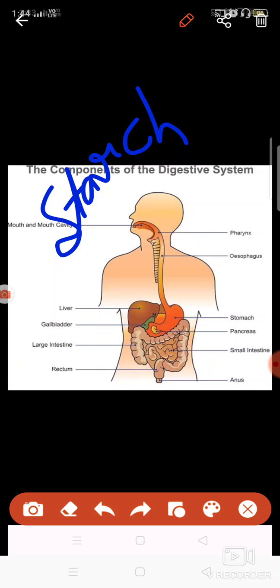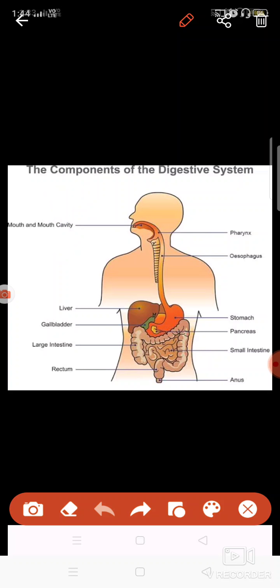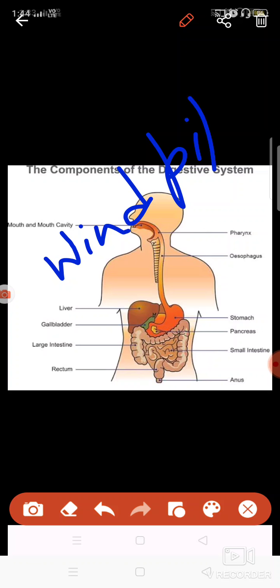So in the mouth, when you are chewing the food, the starch is broken down into sugar. Then this is the pharynx, which is the neck region. Then it is the esophagus. Esophagus is also known as the windpipe.